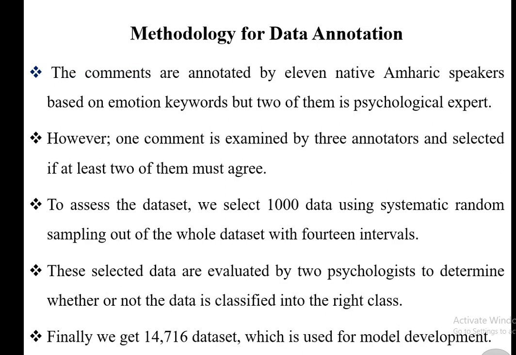When it comes to the data annotation technique, the comments are annotated by 11 native Amharic speakers based on emotion keywords. Two of them have psychological expertise or psychological knowledge, and the remaining 9 are only native Amharic speakers without any psychological knowledge. In order to annotate this data based on its emotional class, we are going to prepare some guidelines.